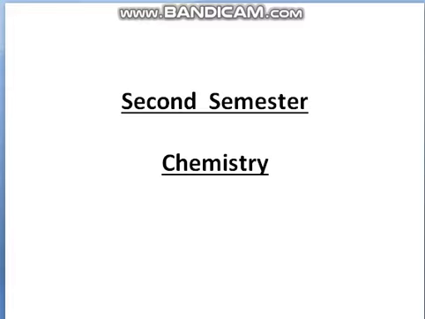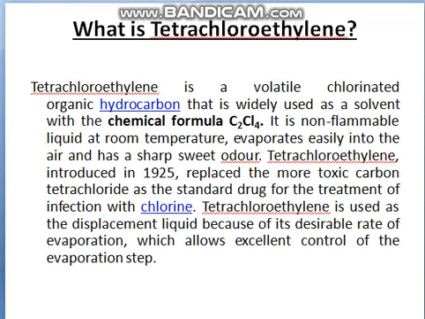So today's topic in chemistry is tetrachloroethylene. Tetrachloroethylene is a volatile chlorinated organic hydrocarbon that is widely used as a solvent with the chemical formula C2Cl4. It is a non-inflammable liquid at room temperature, evaporates easily into the air, and has a sharp sweet odor.